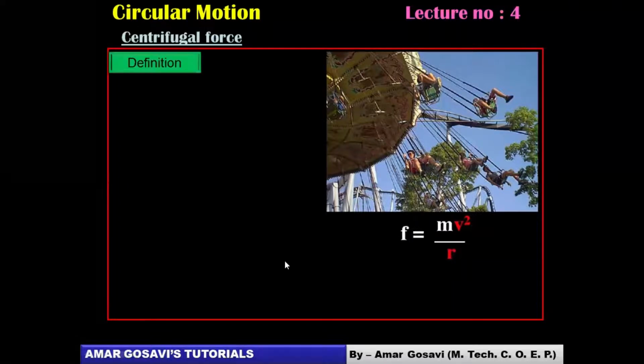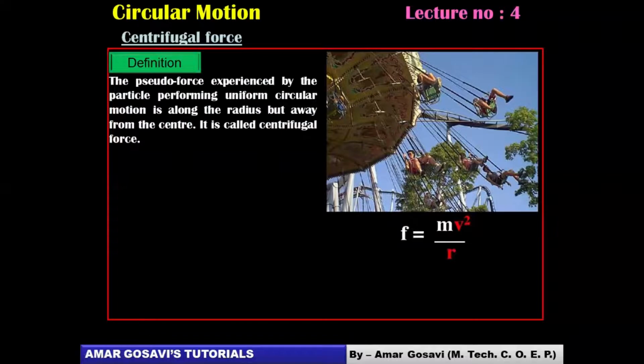So how do we define centrifugal force then? It's a pseudo force. Now, why pseudo force? Nobody knows which interaction provides it, but it is being experienced. You might have enjoyed such rides, friends, and you might have felt that somebody is pushing you outwards for such motion. That's because of this pseudo force, centrifugal force, directed along the radius away from the center, unlike centripetal force.